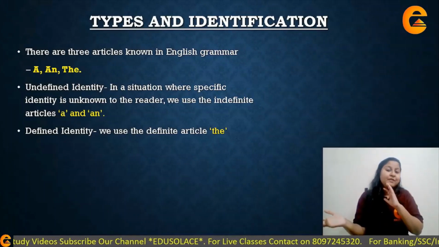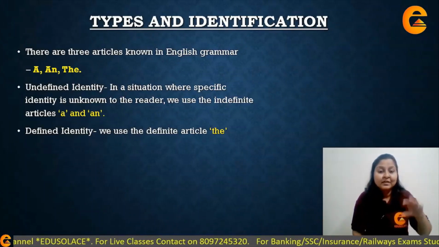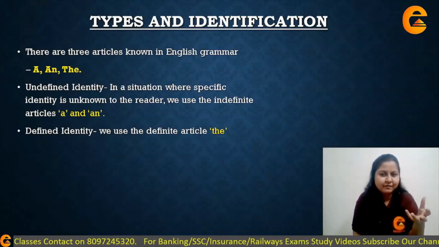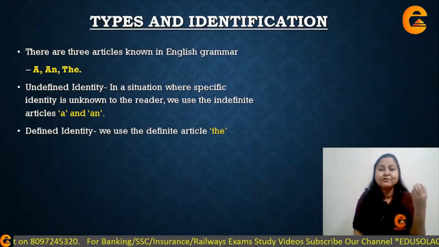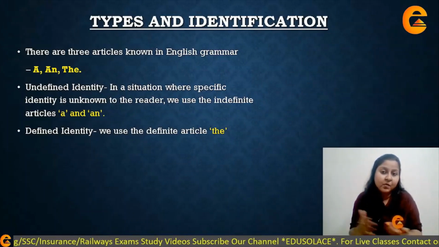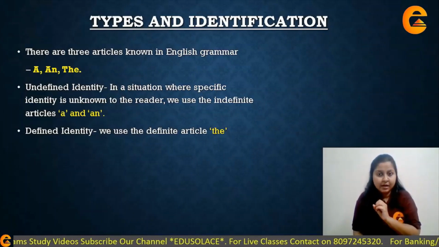When you compare these two things, you will understand that this is a pen is not really defined. I'm kind of generalizing it. Whereas if I say this is the pen which I bought yesterday, then I'm specifying and defining that particular noun.